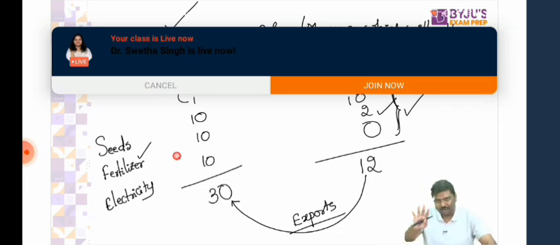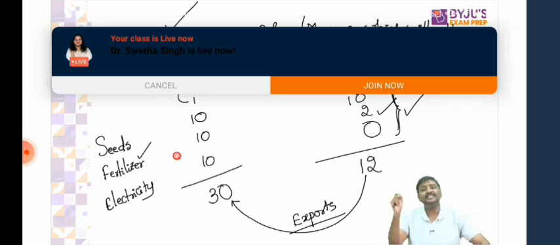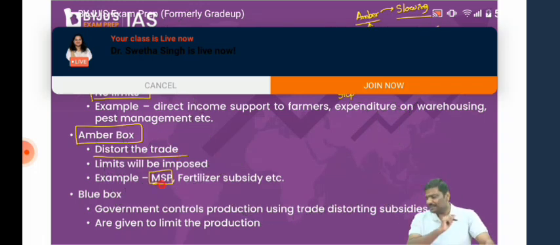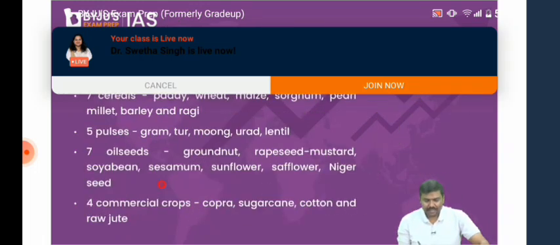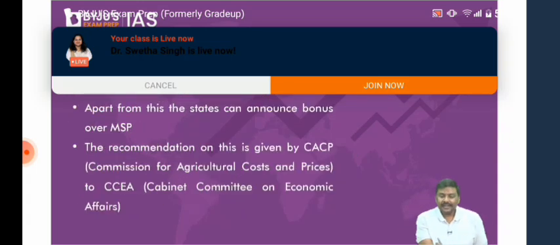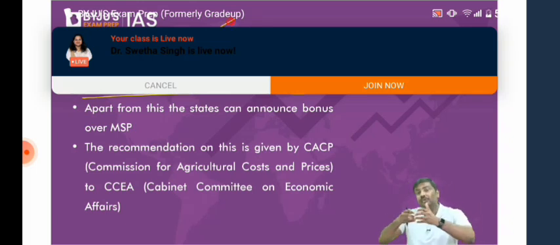And the third one, most important, and let's connect it to current affairs now, MSP, minimum support price. Let me start. What is MSP? I'll come back to this, don't worry. MSP basically is the price that is paid by the government whenever they procure food grains from the farmers. It is the price that the government will pay when they purchase the food grain from the farmers.